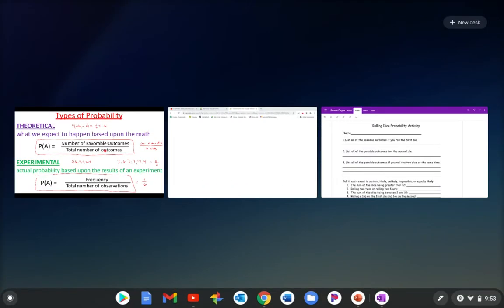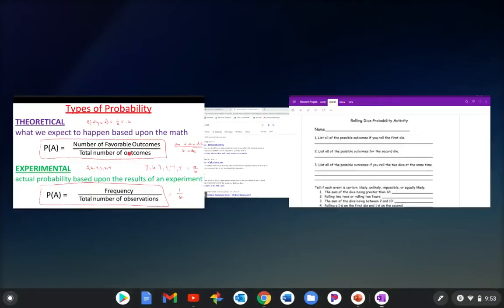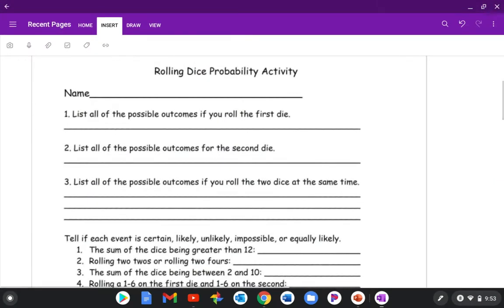All right, so we're going to jump over to our activity here real quick. I'm going to outline this for you, and then you're going to be doing this on your own. Everyone should have different results for the second page of this. The first page should all pretty much look the same. The second one is going to be your own experiment.